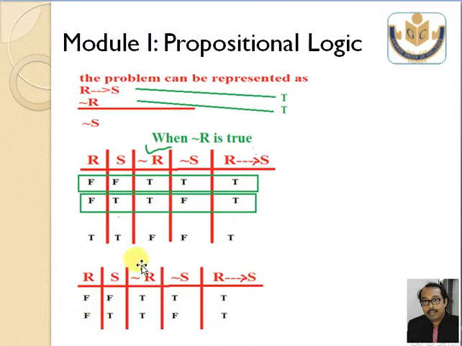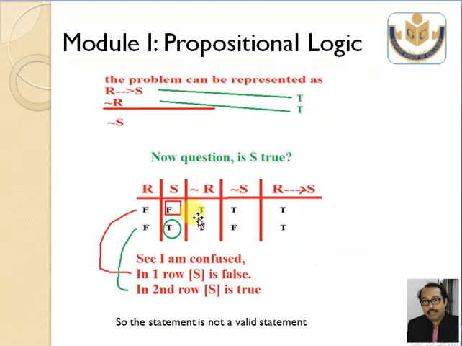Now I look at the not S column and find two options, one true and another false. I cannot conclude, because I am getting two different answers, marked with two different colors. So the statement is not a valid statement. This is the answer.